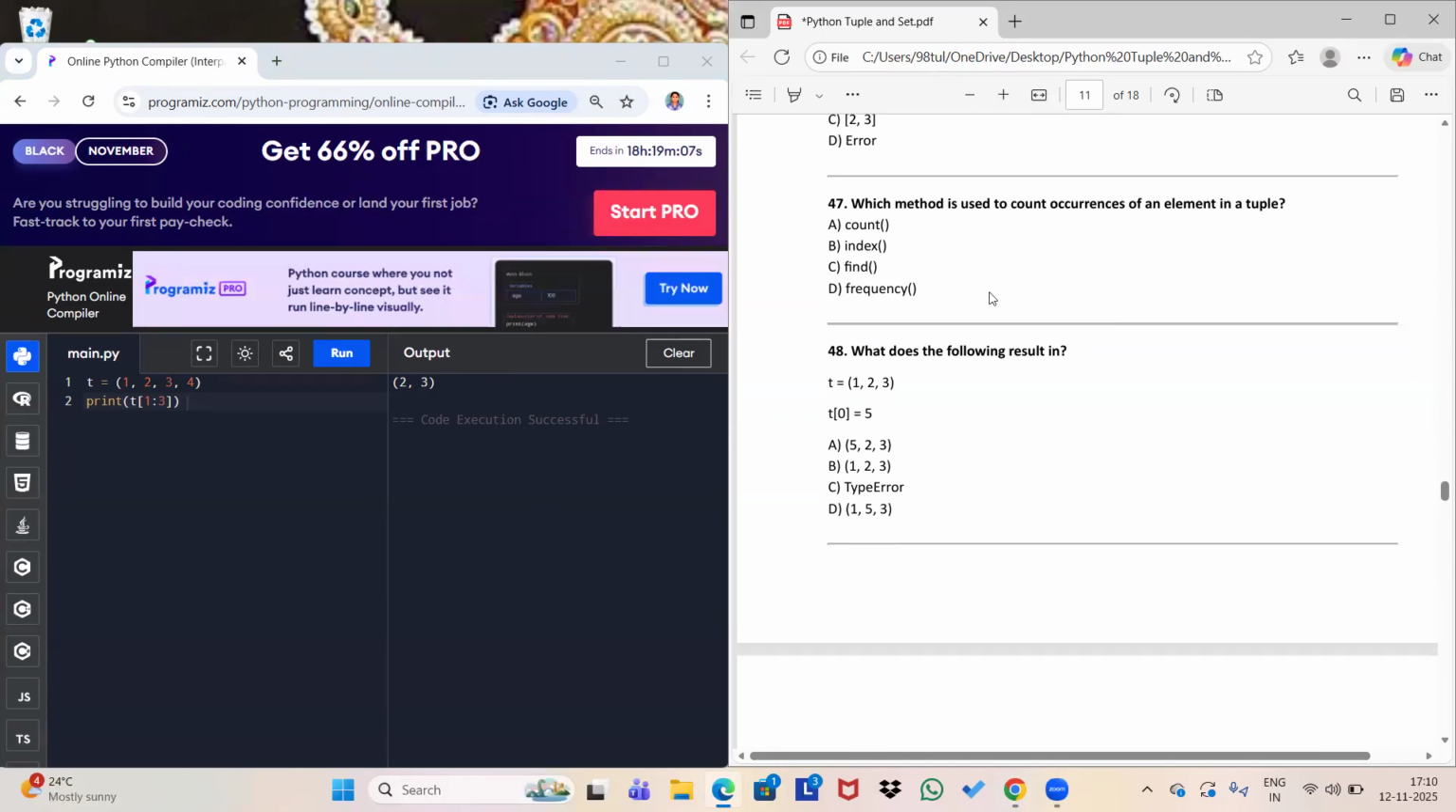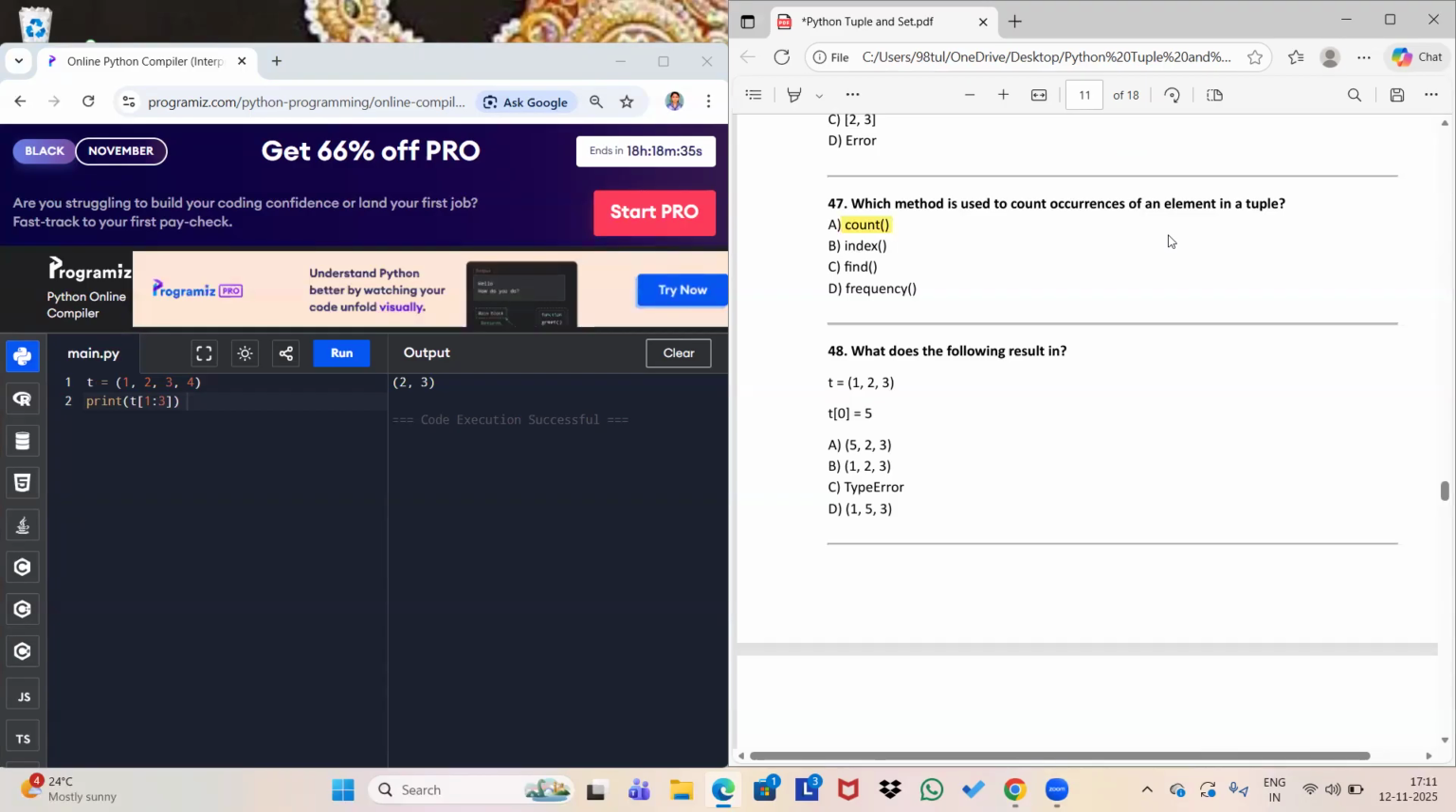Next one, which method is used to count the occurrence of an element in a tuple? Occurrence: how many times it occurred? So it will be count. Count is a function with which you can check the occurrence of an element. Suppose you have created a tuple with elements 1, 2, 3, 1, 2, 3, 4, 5, 6. It will count how many times you have written 2, or how many times you have written 1.